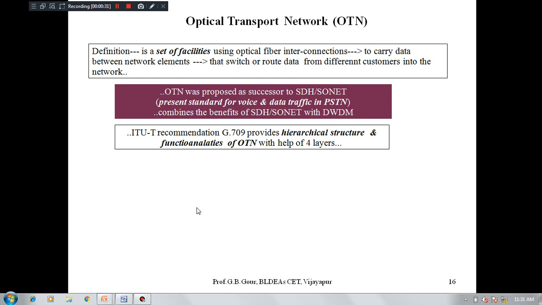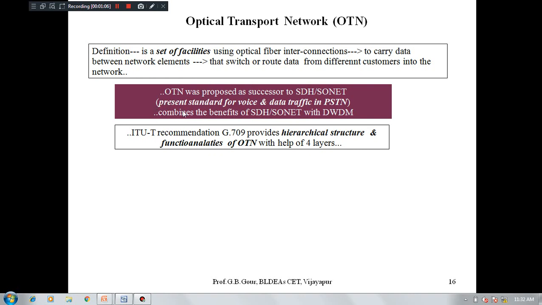So the optical transport network is basically a system which is going to provide a group of services for optical interconnections, which may be intra or inter-domain connections, to carry the data transparently between different network elements. The data may be switched or routed between different customers in the network. So we can define it like that.